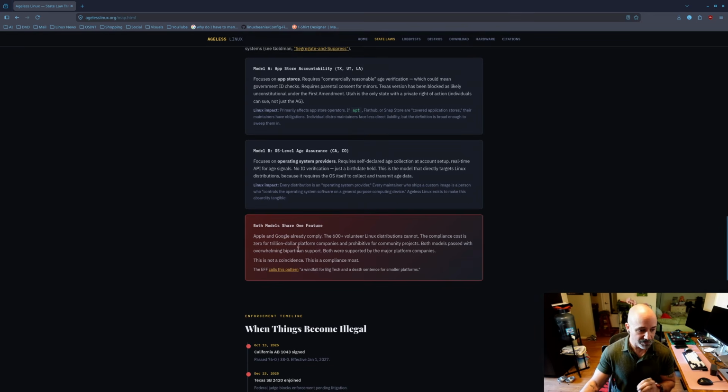So both models share one feature. Apple and Google already comply. Of course, the big guys do. The 600-plus volunteer Linux distributions cannot. The compliance cost is zero for trillion-dollar platform companies and prohibitive for community projects. Both models passed with overwhelming bipartisan support. Both were supported by the major platform companies, Google, Apple. This is not a coincidence. This is a compliance moat.